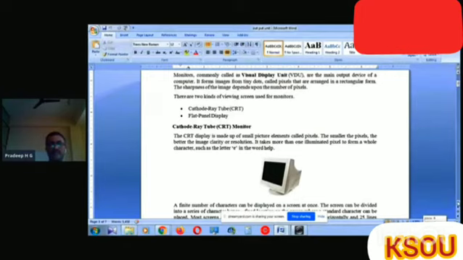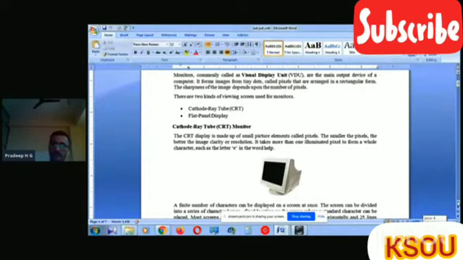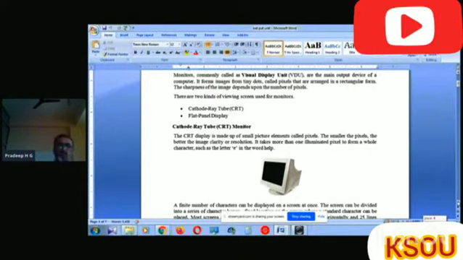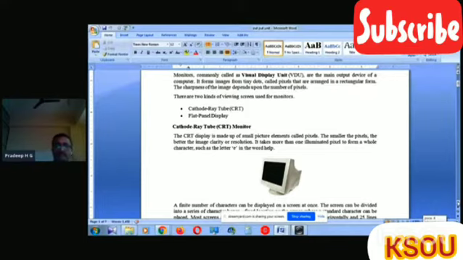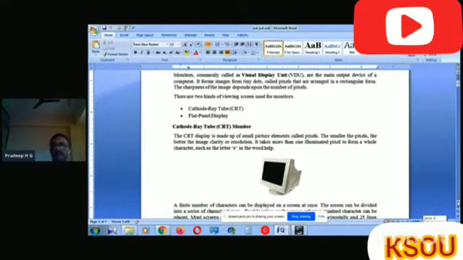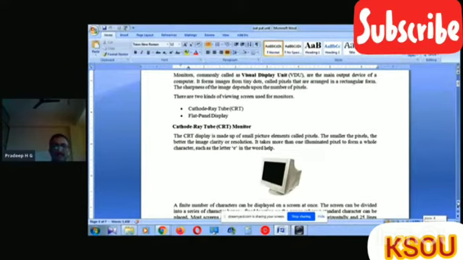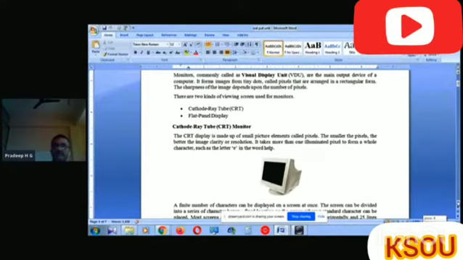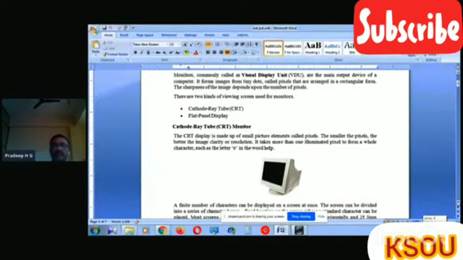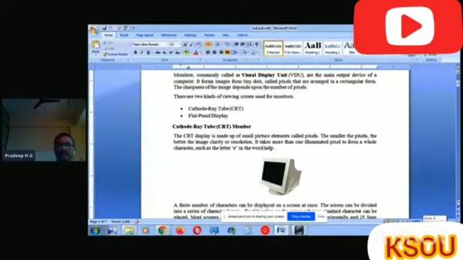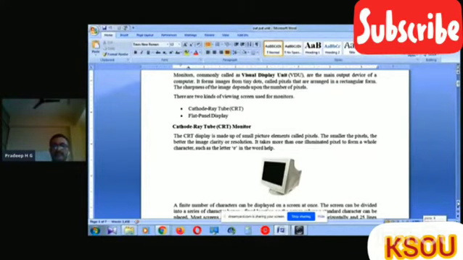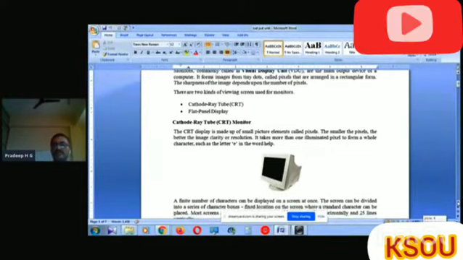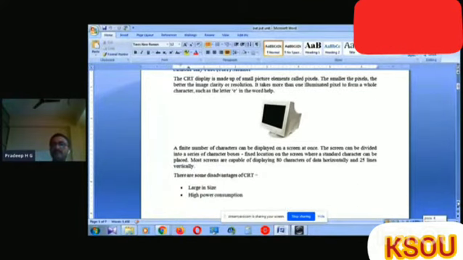Also, we use color monitors and black and white monitors, which is also called unicolor. Color monitors use CRT or RGB. RGB means red, green, blue. In the CRT monitor, the display is made up of small picture elements called pixels. The smaller the pixels, the better the image clarity or resolution.